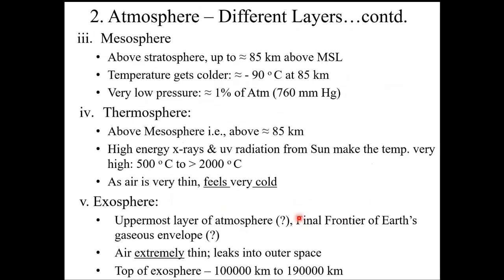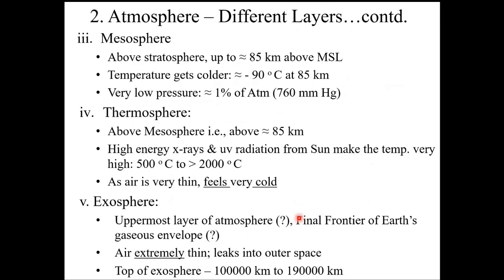In this region of pressures, electrical discharge will be what we call glow discharges. What happens in tube lights, typically. In tube lights, there's a low pressure discharge or a glow discharge. Above the mesosphere, we have the thermosphere, above 85 kilometers, and the temperature here goes up to 2000 degrees centigrade. But in contrast, air is very, very thin. It feels extremely cold. Now, why is this contradiction?